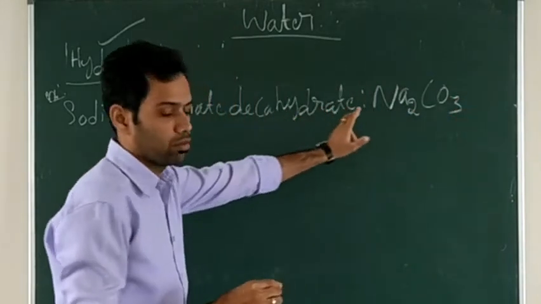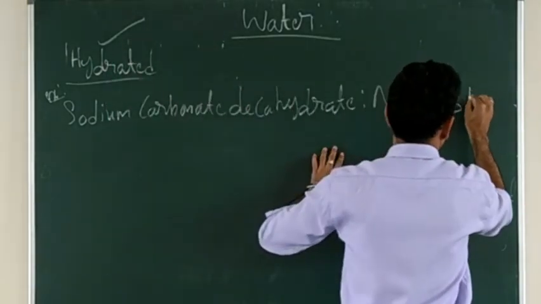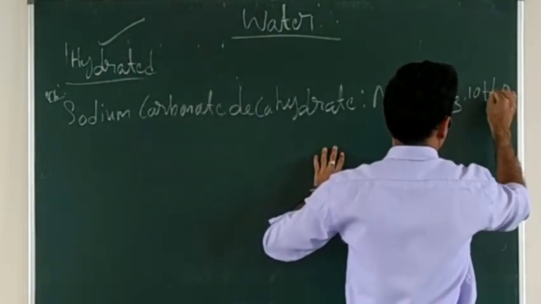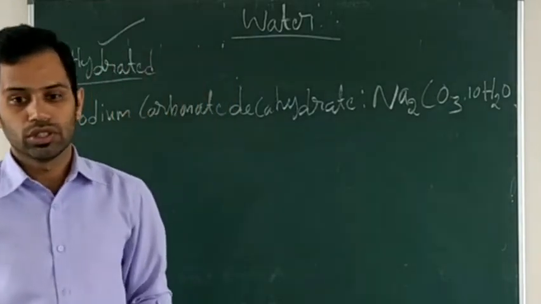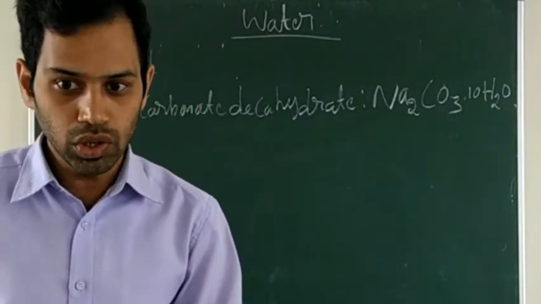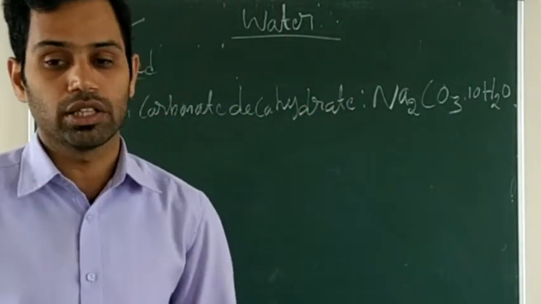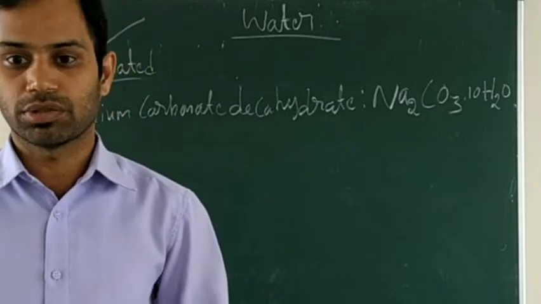Deca means 10, 10H2O. So a hydrated substance is nothing but a substance which contains water molecules along with the salt. It is one salt that contains the water molecule. That's why it is called a hydrated substance.